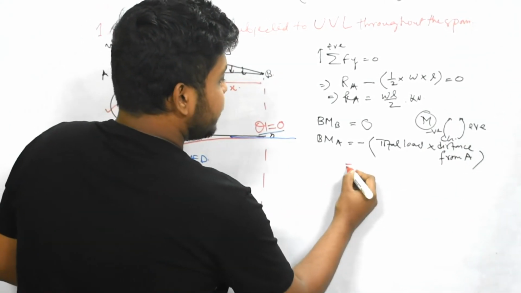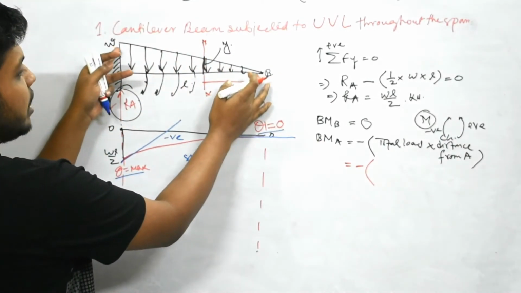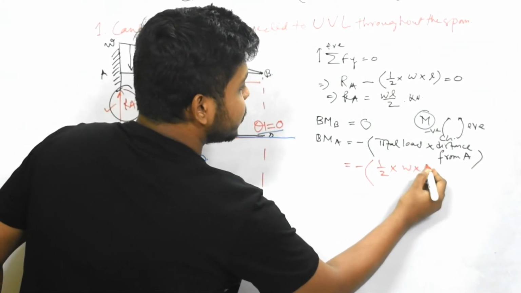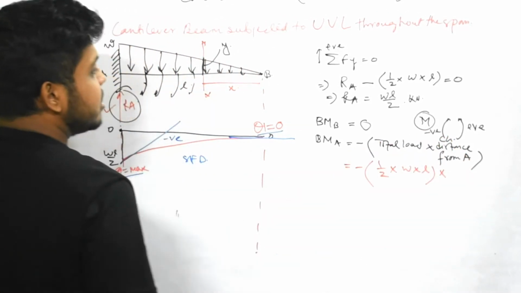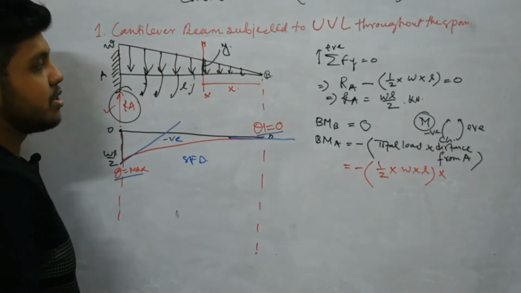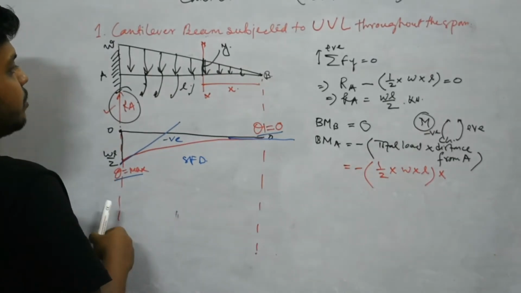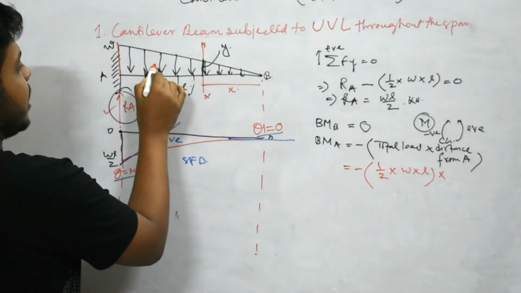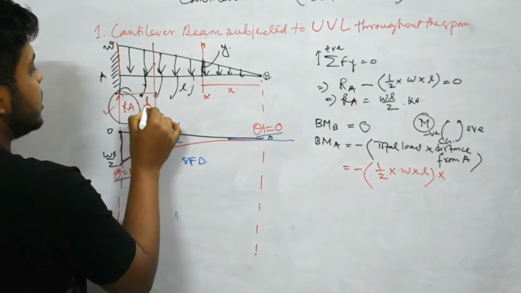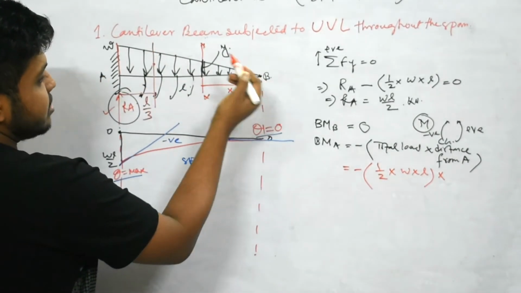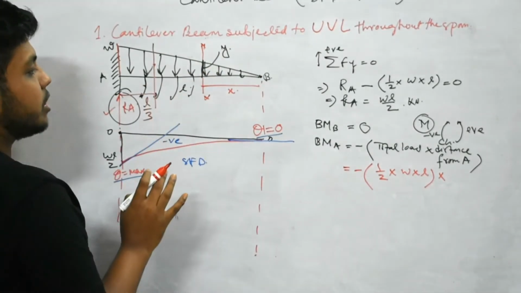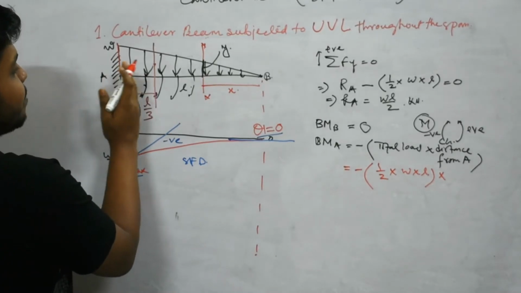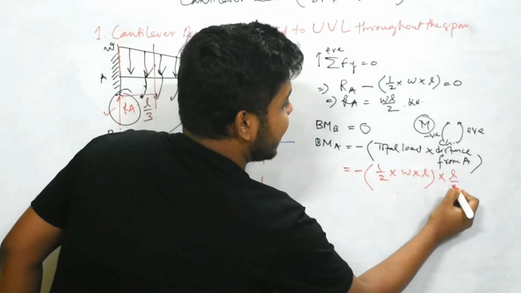So this will be minus total load, means this whole area enclosed by this UVL, that is minus half into small w into L multiplied by distance from CG. Now in previous video lectures we have already seen what is the CG for this case. As this is the base of this triangle, we have the CG value 1/3 of this L. If you consider the vertex, then that will be 2/3 of L. So as we are considering A, this is a base point, so from base this CG value will be L by 3.